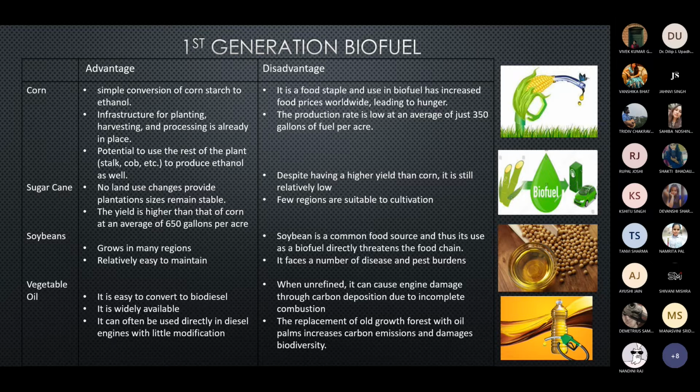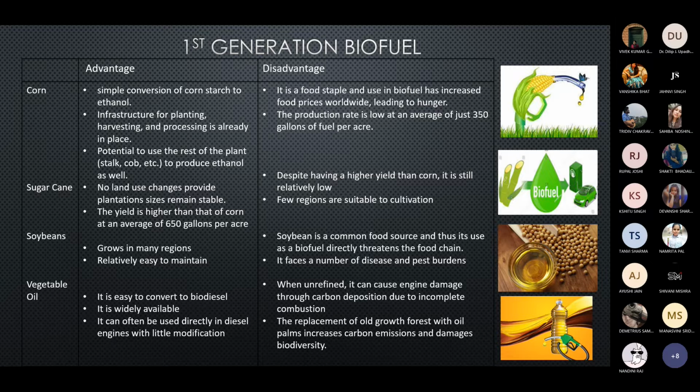The soybean, we know, is one of the most nutritious substances we use in our daily life, and it contributes to our regular diet. The soybean also plays some role in the production of biofuel, and it acts as a biodiesel as well. It has some advantages, like it can grow in many regions and it is easy to maintain.